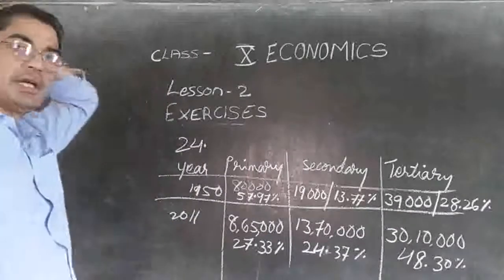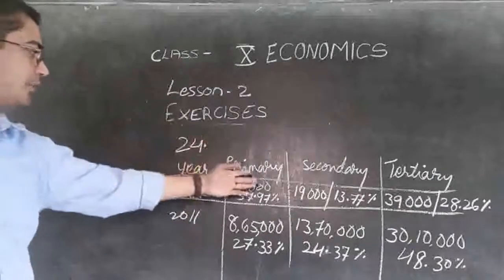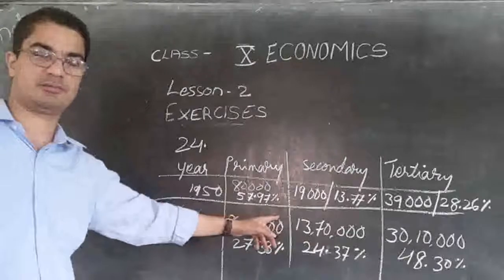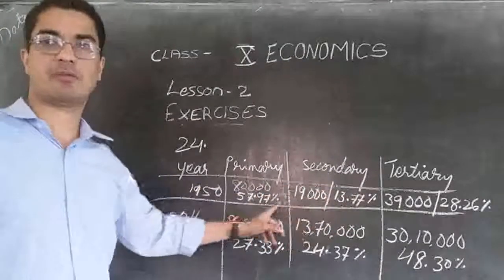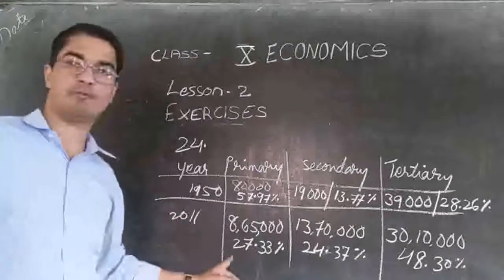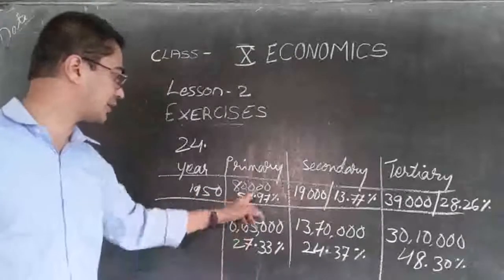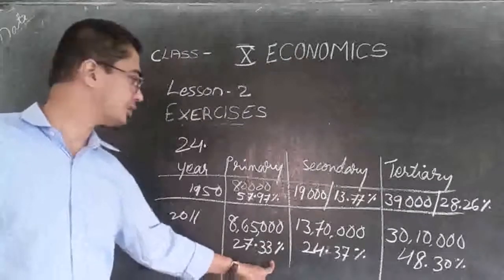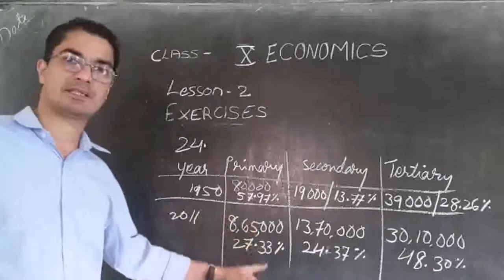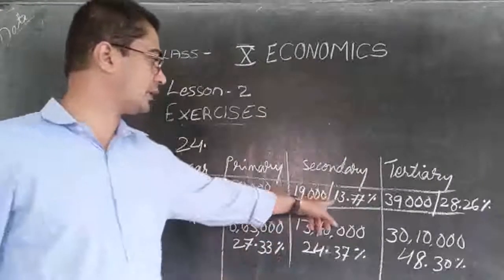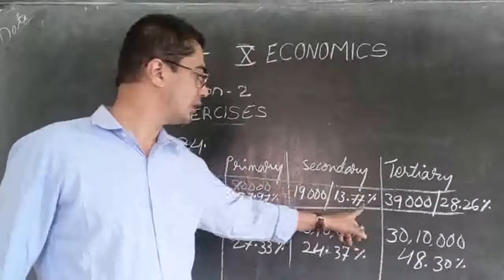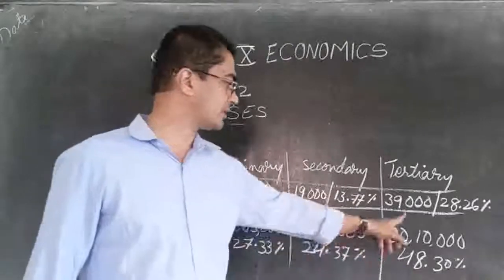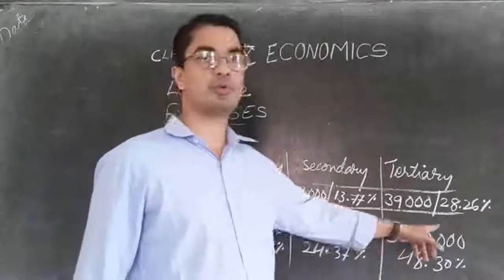So in 1950 the primary sector was producing 57.97%. So more than half of the GDP was coming from primary sector. But when it became 2011, the primary sector's production became 27.33%. So you can see it has come down to less than half. And here it was only 13.77%. That became 24%. Almost double it became.